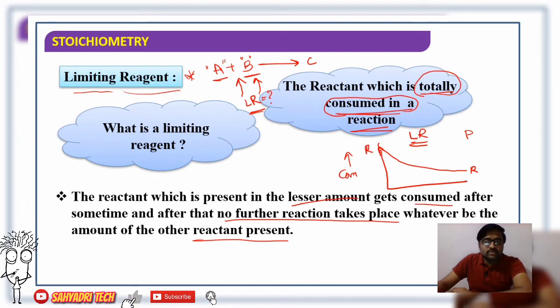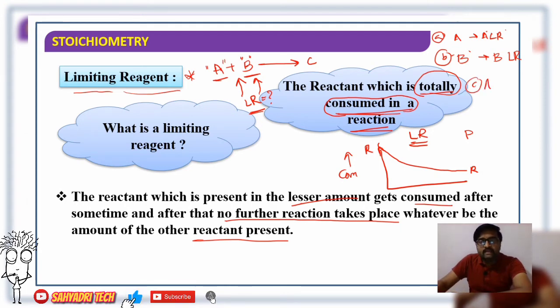If B is totally consumed, then B acts as a limiting reagent. Yes, we have a possibility, right? If A is consumed totally, then A acts as a limiting reagent. Second case, if B is consumed completely, then B acts as a limiting reagent. Now the possibilities we are specifying.